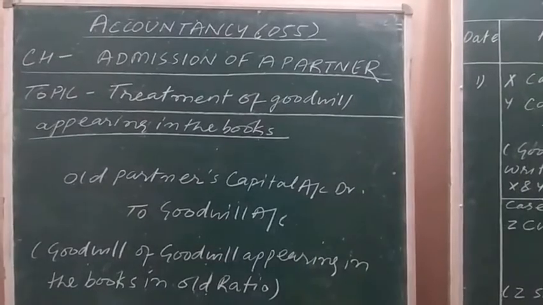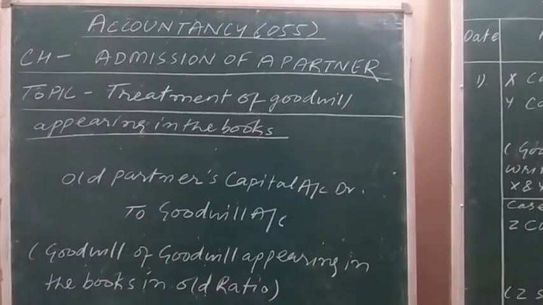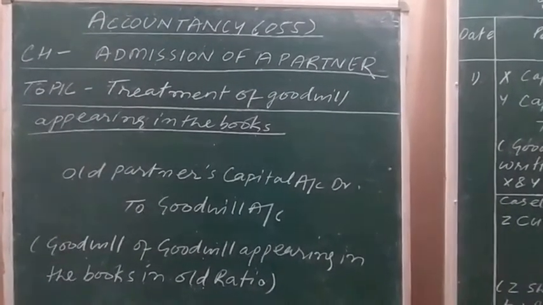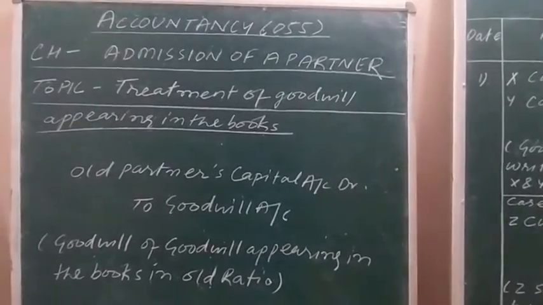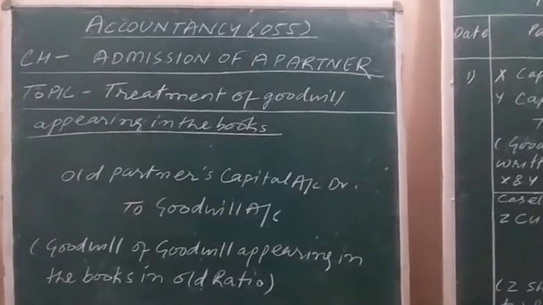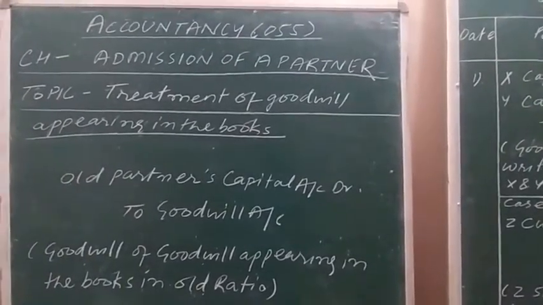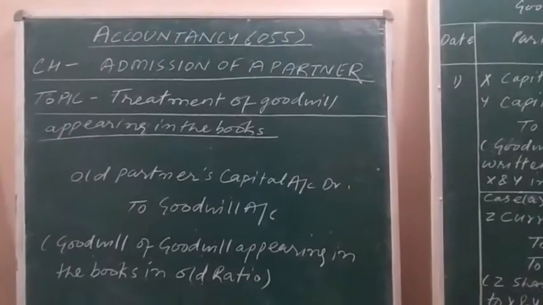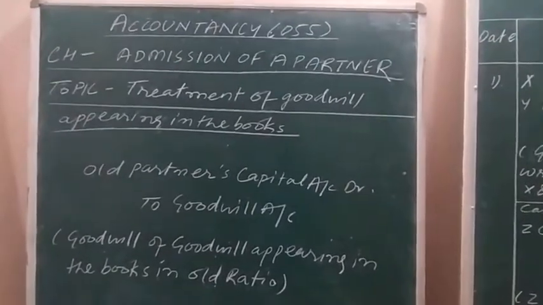Today in this online class session of accountancy, I will explain the topic treatment of goodwill appearing in the books and the miscellaneous questions related to the topics which I explained in the previous online class sessions.